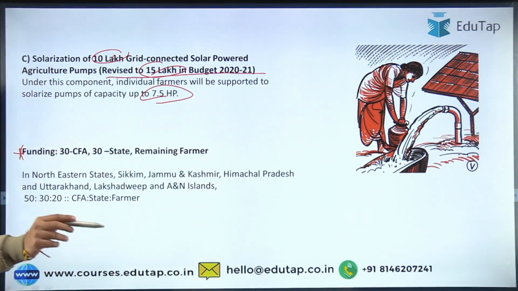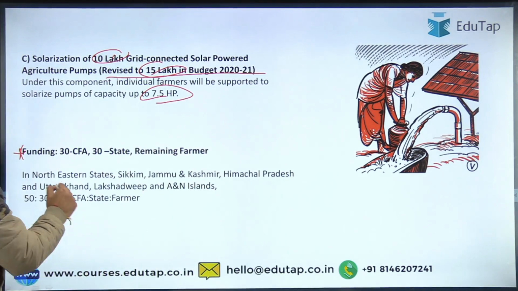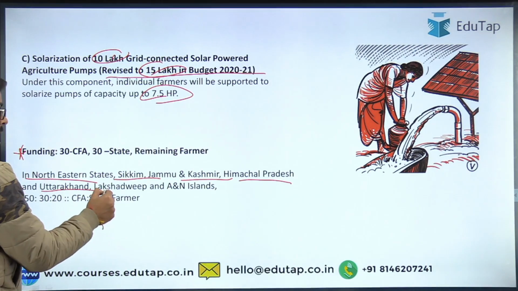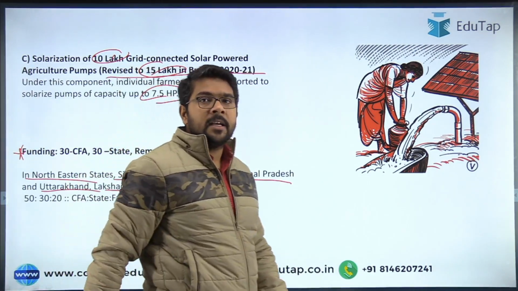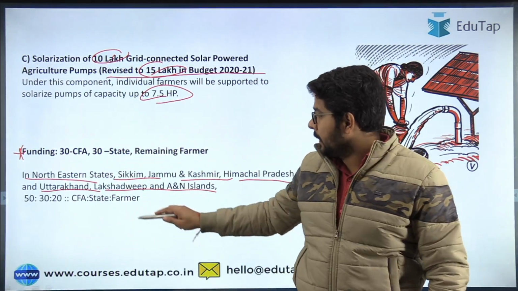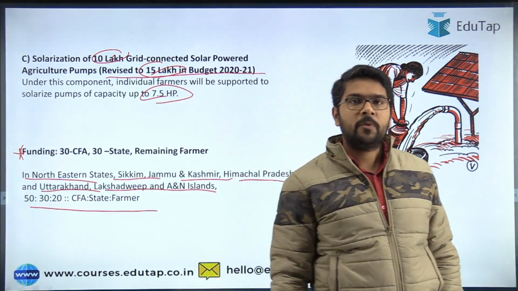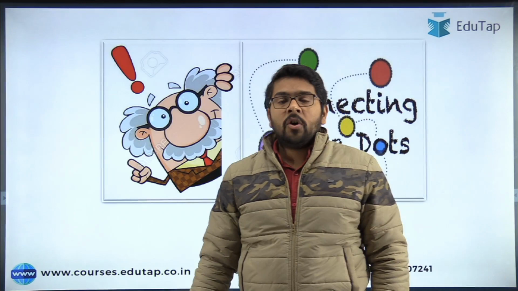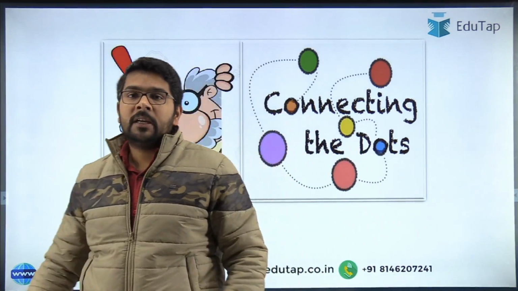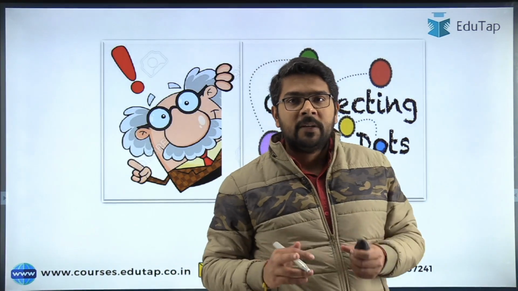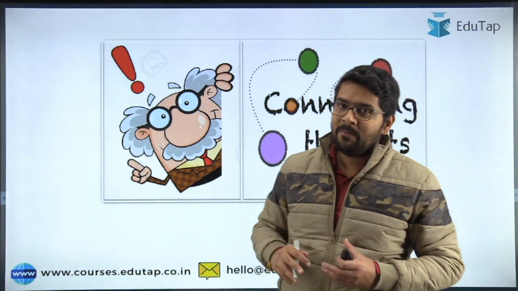Yeah, I mentioned that there will be some states for which the exception will be there: Northeastern states, Sikkim, Jammu Kashmir, Himachal Pradesh, Uttarakhand, Lakshadweep, Andaman Nicobar Islands. The sharing pattern will be 50, 30, 20 for the central, state and your own contribution. So guys, that is all about the Pradhan Mantri Kisan Urja Suraksha Evam Utthan Mahabhiyan scheme. So we have discussed this scheme in entirety.